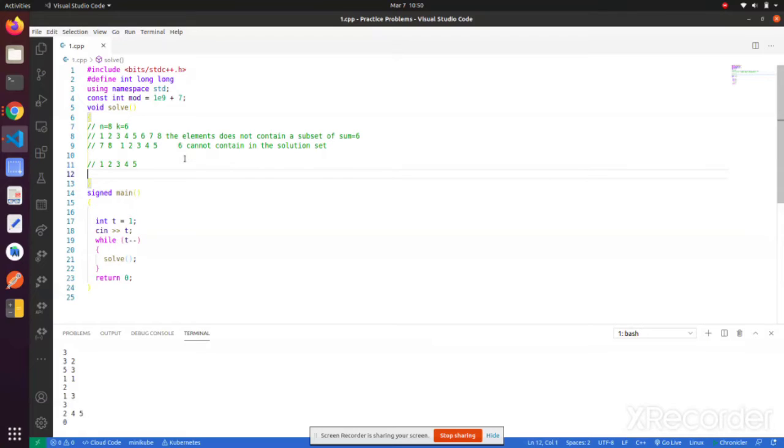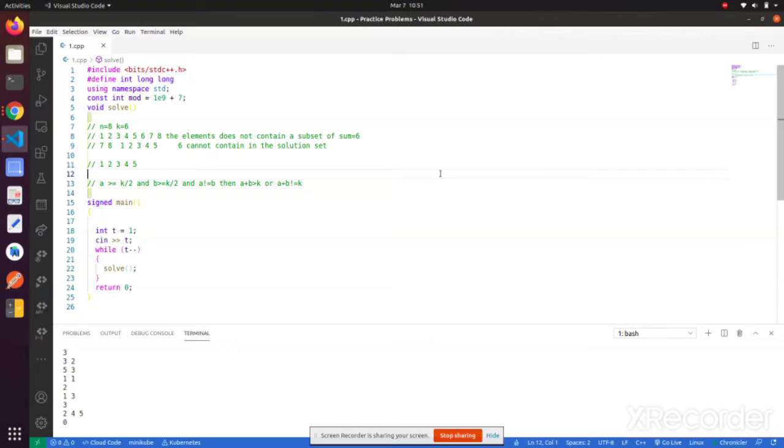In other words, suppose we take one element a which is greater than or equal to k by 2, and another element b which is greater than or equal to k by 2, and a is not equal to b. Then a plus b is always greater than k, so a plus b is not equal to k.